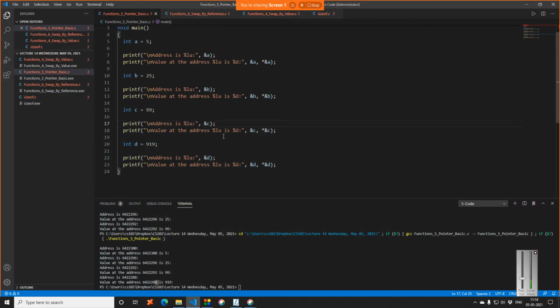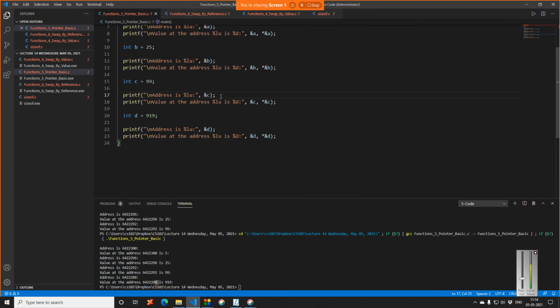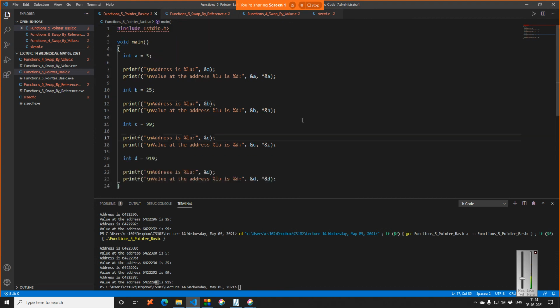So now I hope you will understand this. For example, even if you are printing the value of C, let me just keep this as it is.